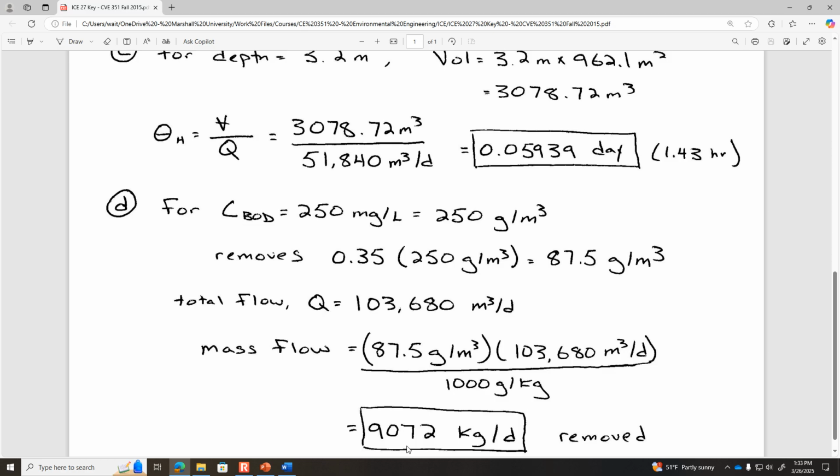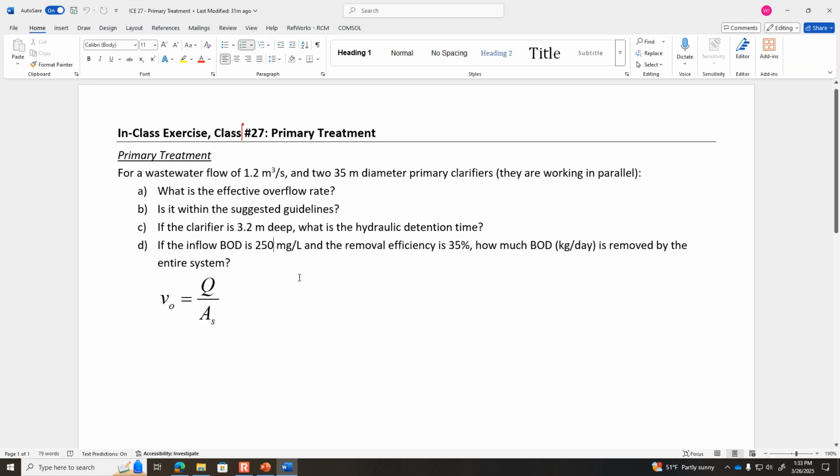I'll leave that up for a moment in case, yeah. The total flow, you used the 87.5? 87.5 is the amount of the incoming BOD that's removed per cubic meter. And then we use the total volumetric flow rate for both clarifiers, because it's asking how much is removed by the entire system. That means by both clarifiers together.